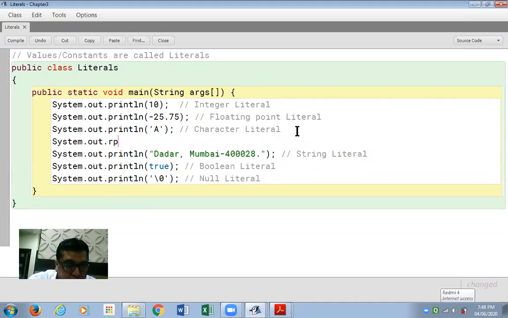System.out.println, in double quotes I write Z. Now, as you see over here, in double quotes I put a single character only. But when I've enclosed it in double quotes, what I'm using is not a character constant. I'm using a string constant. I repeat, I'm not using a character literal. I've not defined a character literal. I've defined a string literal.